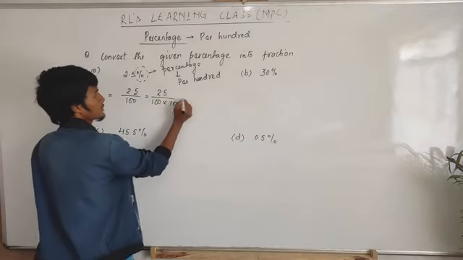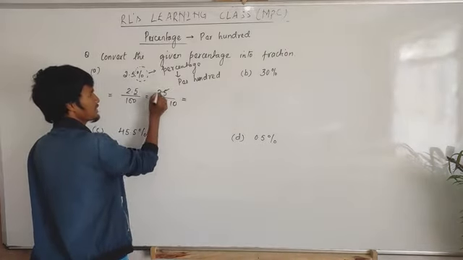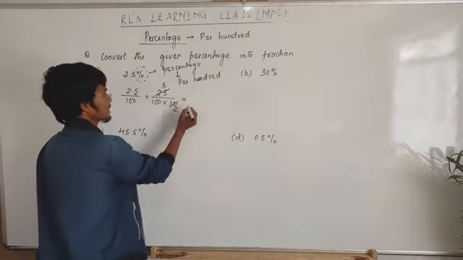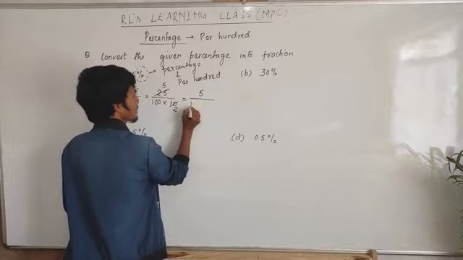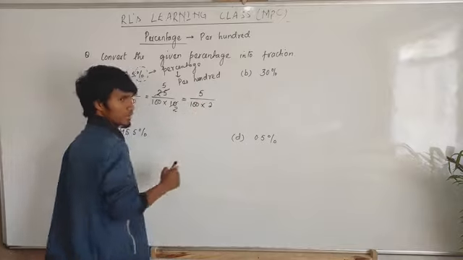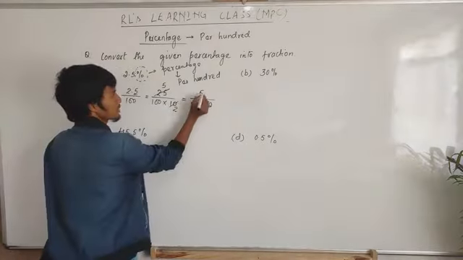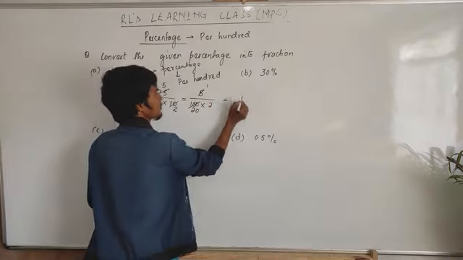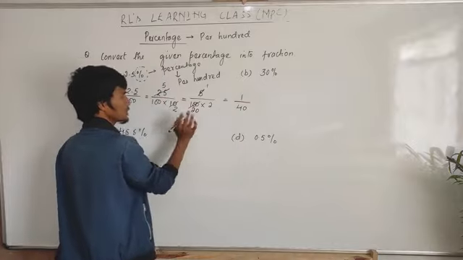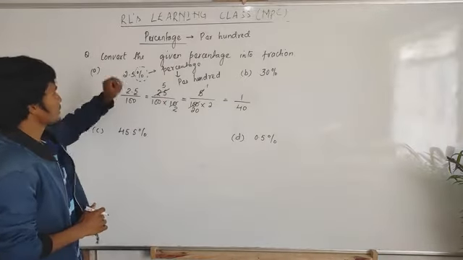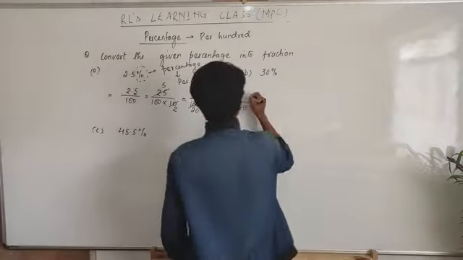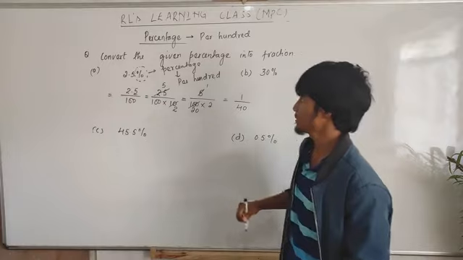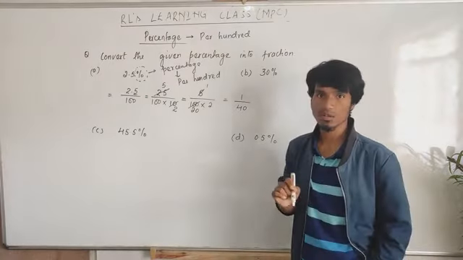Then we can cancel. 5 into 5 and 5 into 2, so we get 5 by 100 into 2. Again we can cancel: 5 into 1, then 5 into 20. Then we get 1 by 40, since 2 into 20 is 40. So 2.5% is equal to 1 by 40 in terms of fraction.